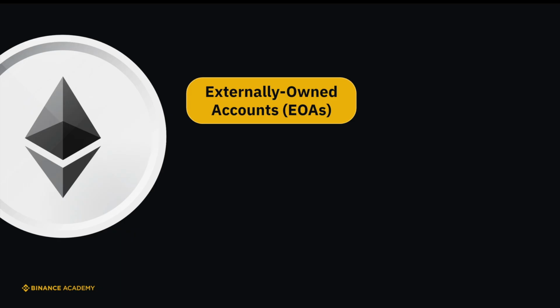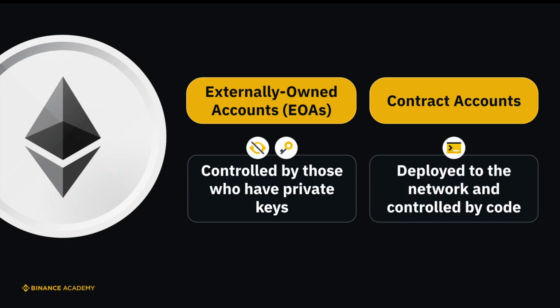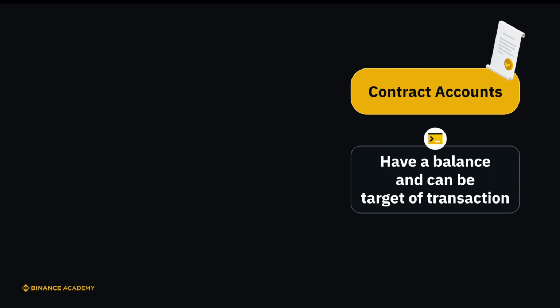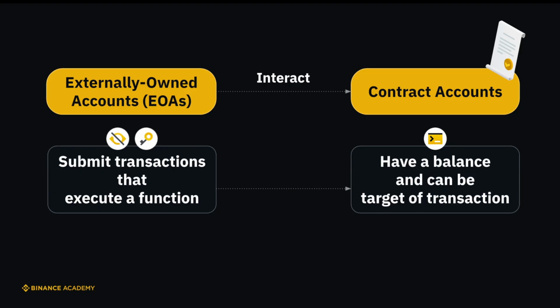First, we need to understand the Ethereum network's 2 account types: externally owned accounts and contract accounts. Externally owned accounts are controlled by those who have the private keys to access them, such as users who hold Ether. Contract accounts are smart contracts that are deployed to the network and controlled by code. Smart contracts are contract accounts deployed to the Ethereum network. They have a balance and can be the target of transactions. EOAs can interact with smart contracts by submitting transactions that execute a function defined by a smart contract.